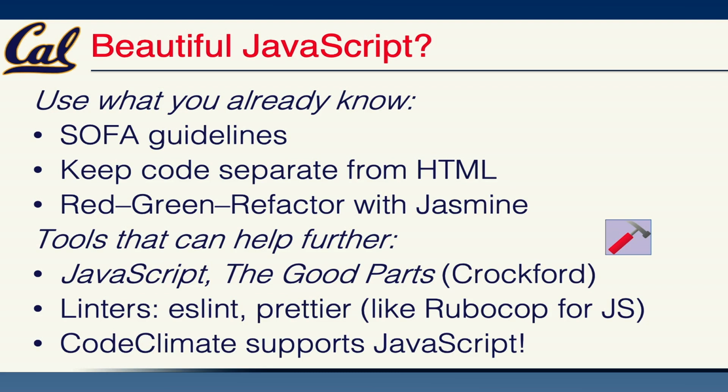In Ruby, you might have used tools like Rubocop or other linters that assess the quality of your code. Those exist for JavaScript as well. And in some of the later chips, you'll see some of those. And tools like CodeClimate that we'll use in later chips also support JavaScript. So relying on tooling to enhance catching bugs, providing recommendations is super useful.